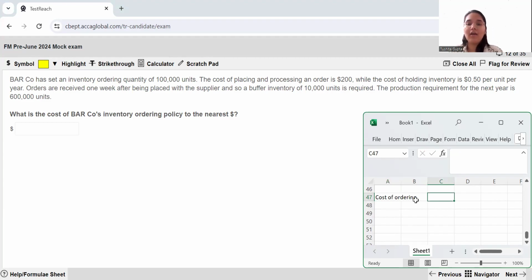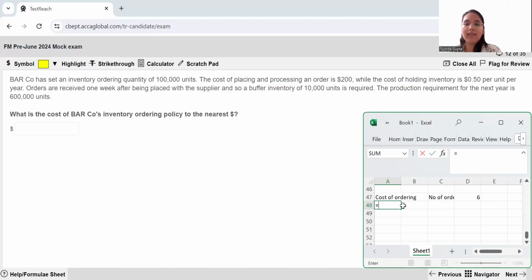So how do you find out the cost of ordering? Firstly, you need the number of orders. Number of orders will be nothing but your annual demand divided by your inventory ordering quantity. So 600,000 divided by 100,000. That means you're going to place 6 orders every year.